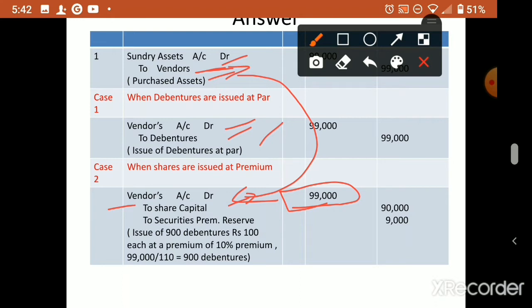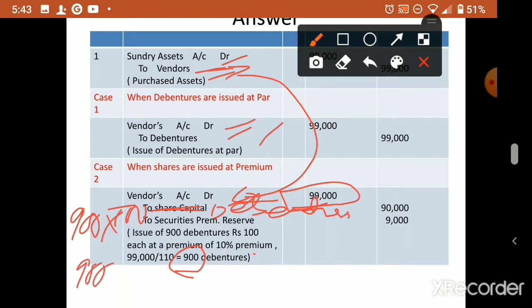Now how much will go to debentures? 11% Debentures account: 900 into face value 100 will go to that account. Premium will go separately: 900 into 10 will go to the premium account. So we have to bifurcate and write. That's why we have to calculate the number of debentures to be issued. This is the premium case, and the par case is over.